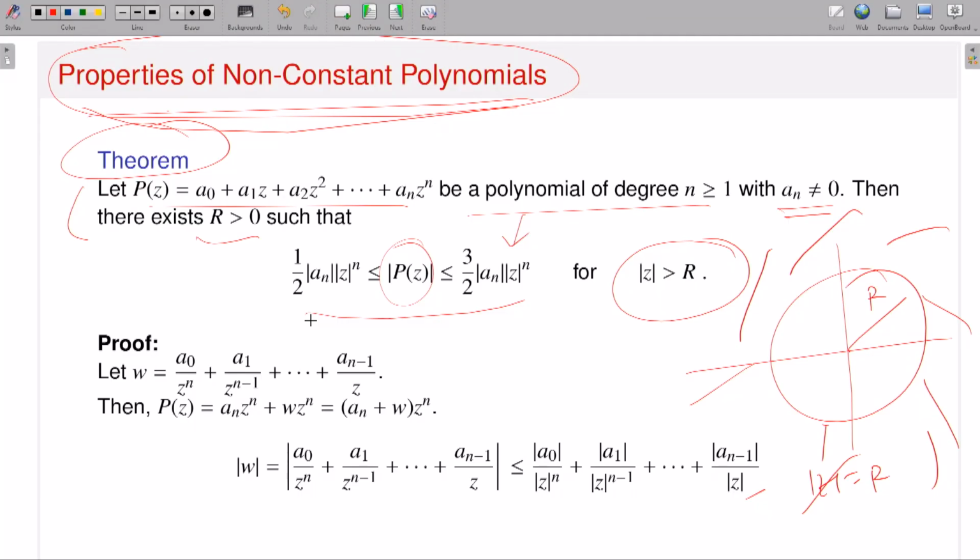Anyhow, this is purely algebraic. I have to write my polynomial in such a way, and you have to just do some algebra with appropriate modifications and appropriate estimates. And of course, you have to use the triangle inequality. You will be able to prove that one. Maybe in my next lecture, I will start with the proof of this theorem, and then I will prove the fundamental theorem of algebra using Liouville's theorem. So that is one of the nice applications.